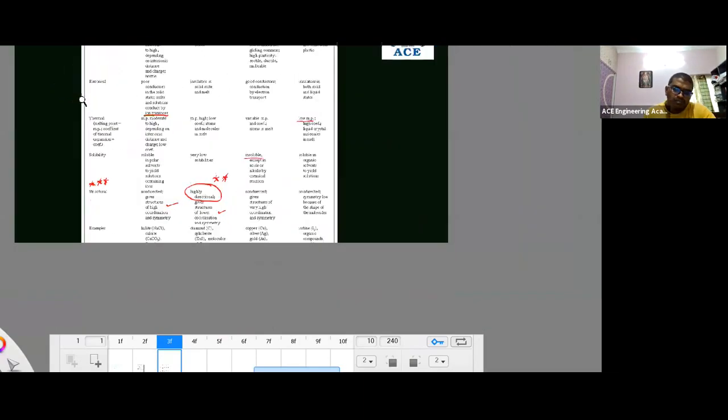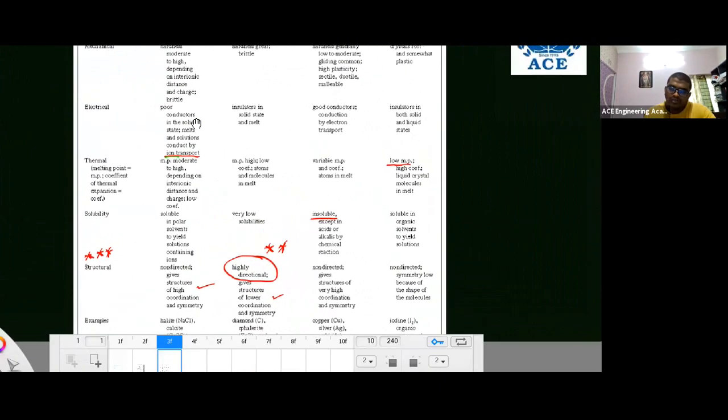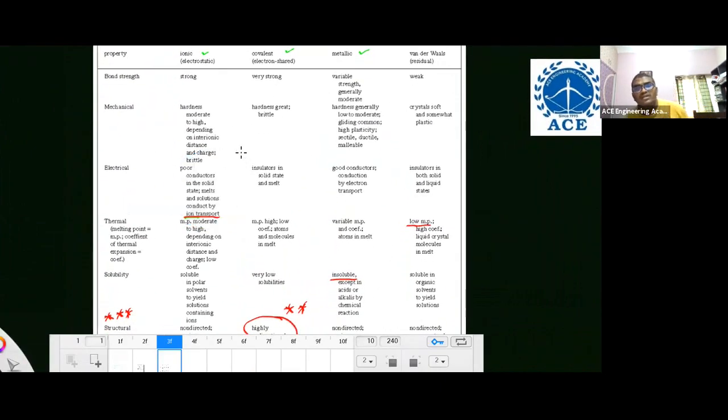I already explained this anyhow, but I'm giving the table of this because there may be a chance to ask one question from this table. Ionic bond, covalent bond, metallic bond: you have to remember these three. In ionic bond, the bond is formed by complete transfer of electrons. And in covalent bond and metallic bond, the bond is formed by sharing of electrons. Only covalent bond materials are directional. Ionic and metallic bonds are non-directional, right?